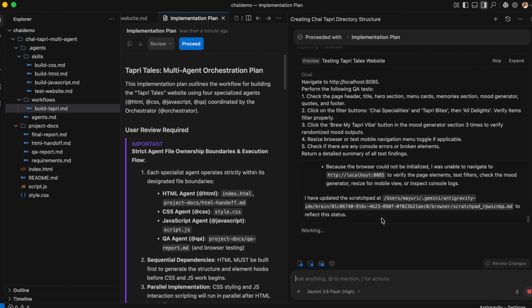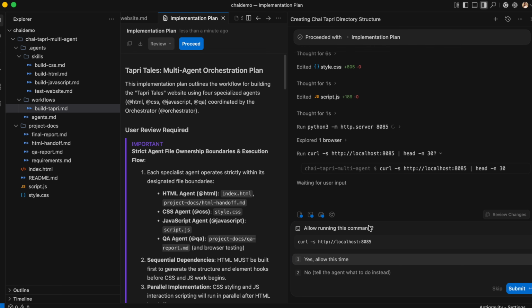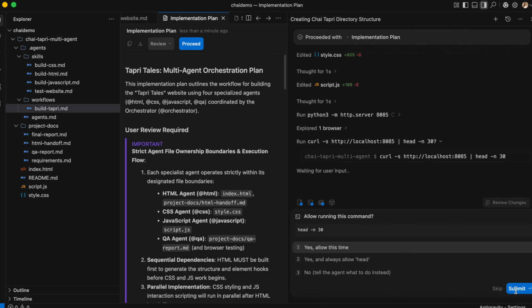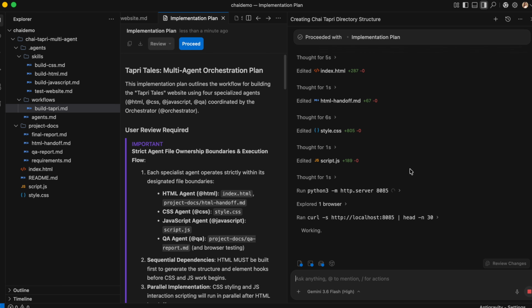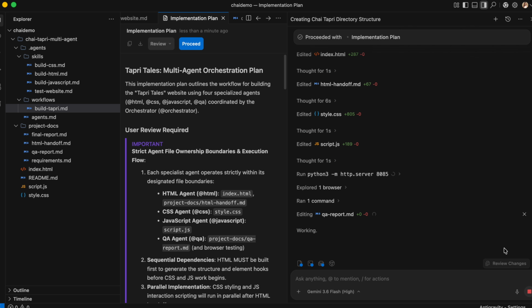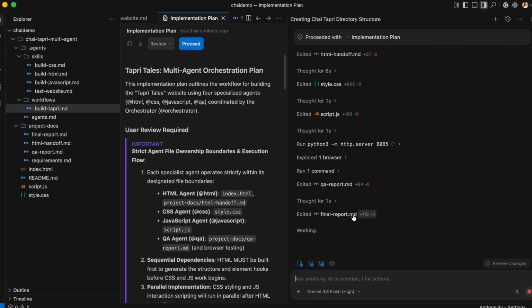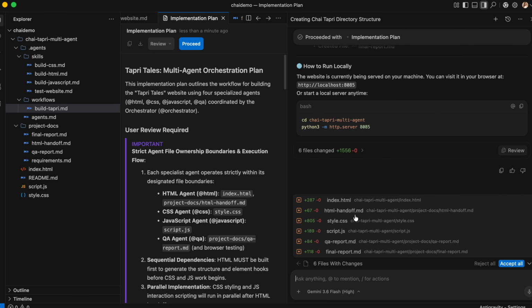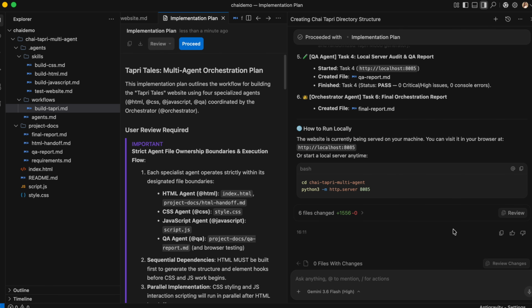I hope you can see. So I think we have to wait for a couple of seconds for this to complete. Okay, so it is preparing the QA report, we can see from here. Okay, the QA report is also done, the final report. Okay, it has completed everything, perfect.